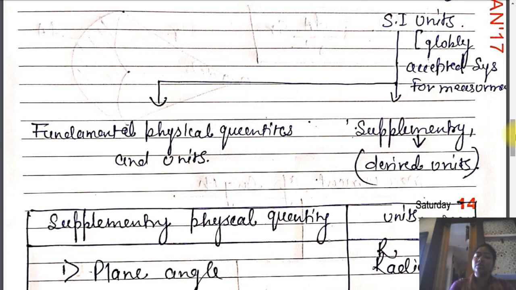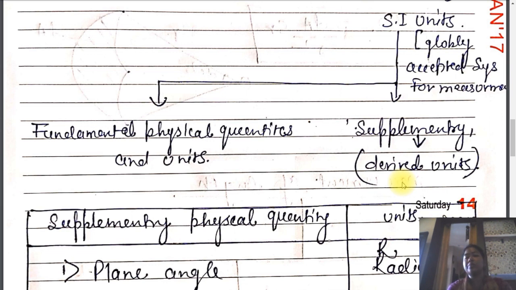But after some time that classification was merged under the derived units. So standardly, under the SI units, we classify units into two categories: fundamental units and derived units. Whatever supplementary units we have are merged under the derived units.